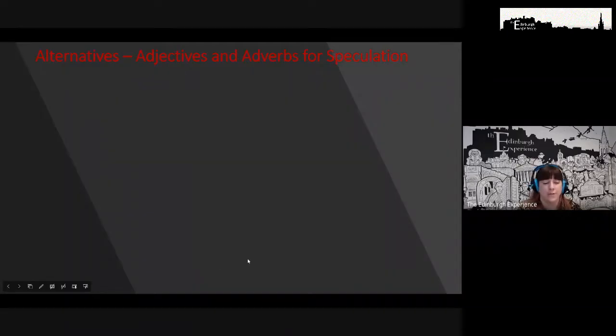Those are the four modal verbs we use for speculating, but obviously that's very limiting with your language because we're only looking at four things. Yeah, there's lots of other ways that we can speculate in English that will make your English more interesting and quite often make you sound a bit more natural.